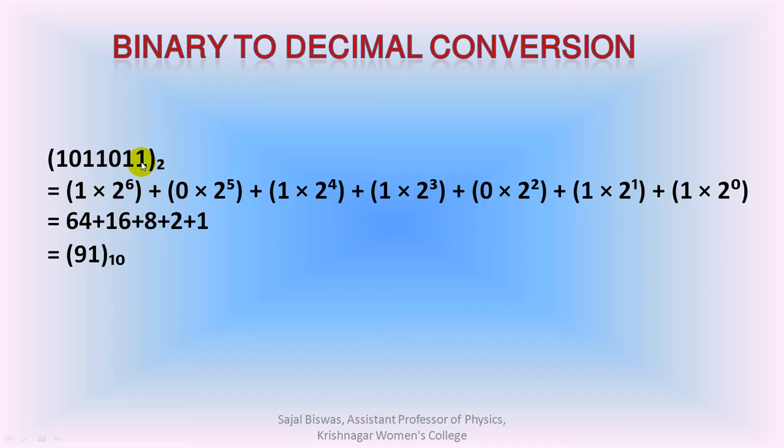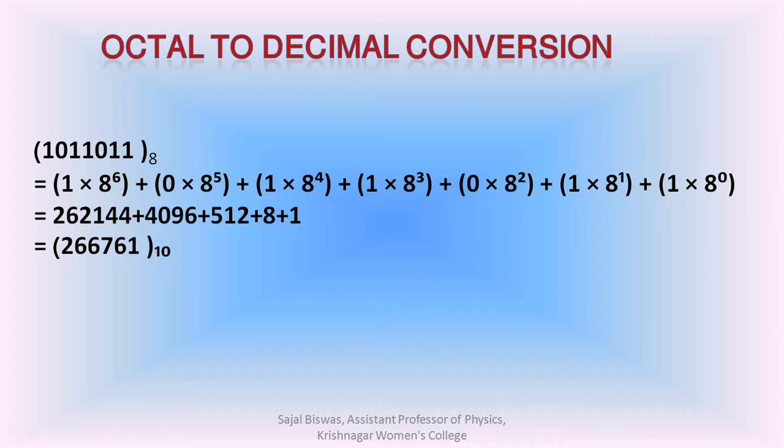The maximum power of 2 will be 0, 1, 2, 3, 4, 5, 6, and the powers of 2 are written in decimal format, and all the numbers are added together, and we get the final result 91 as the decimal equivalent of the binary number.